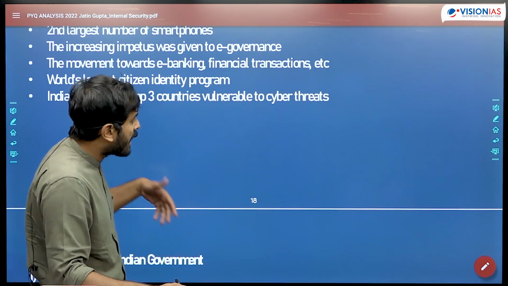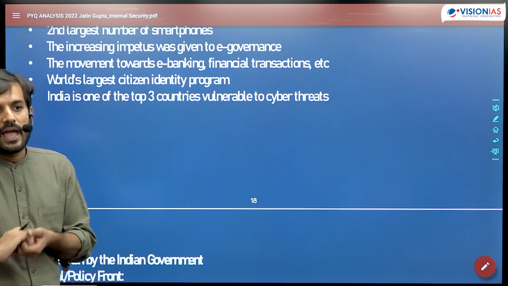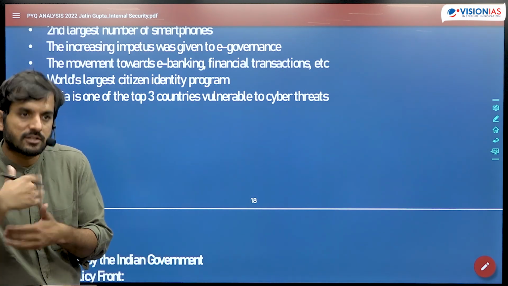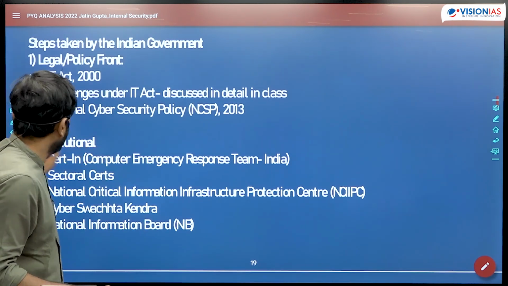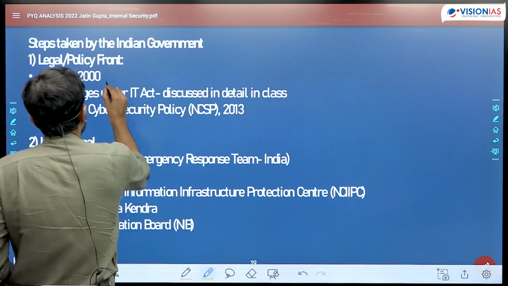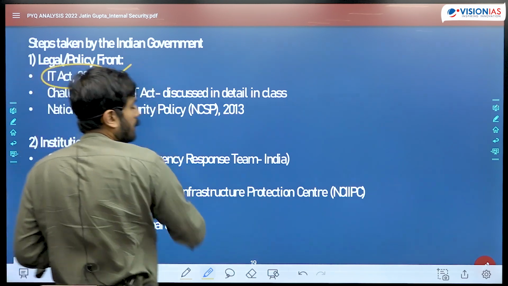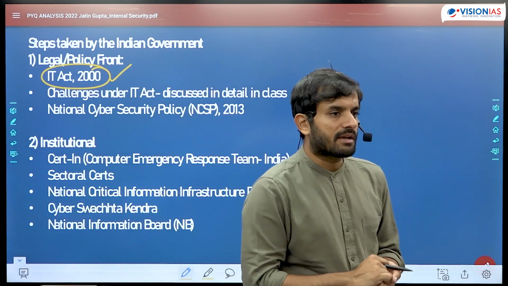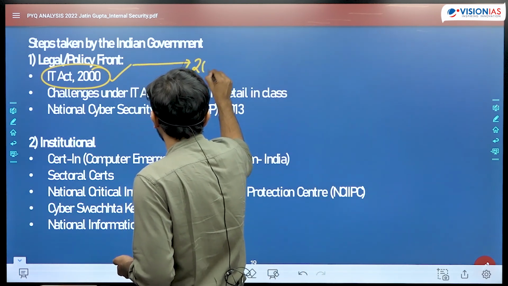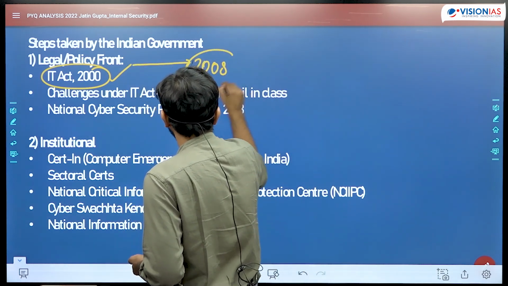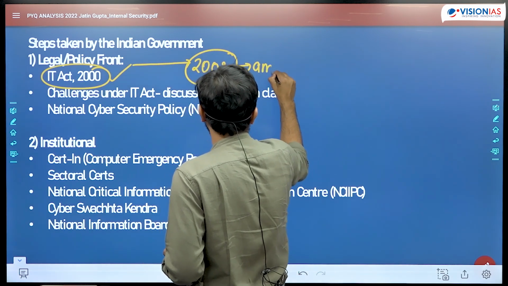Now, how far has India's strategy helped in overcoming this? तो पहले positives लिखेंगे कुछ. You can write down some examples. For example, you could mention the IT Act of 2000, how that has introduced several changes and provisions. 2008 में IT Act में कुछ changes लाए गए. An amendment was made to the IT Act in the year 2008.